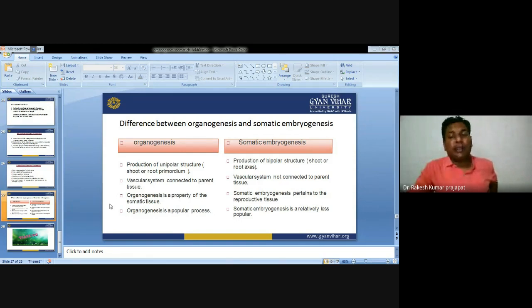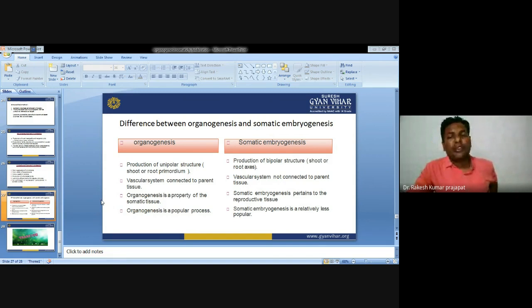Somatic embryogenesis pertains to the reproductive tissue, because the explant directly regenerates into the somatic embryo, and the embryo will later regenerate into the complete plant. Organogenesis is a somewhat more popular process compared to somatic embryogenesis.